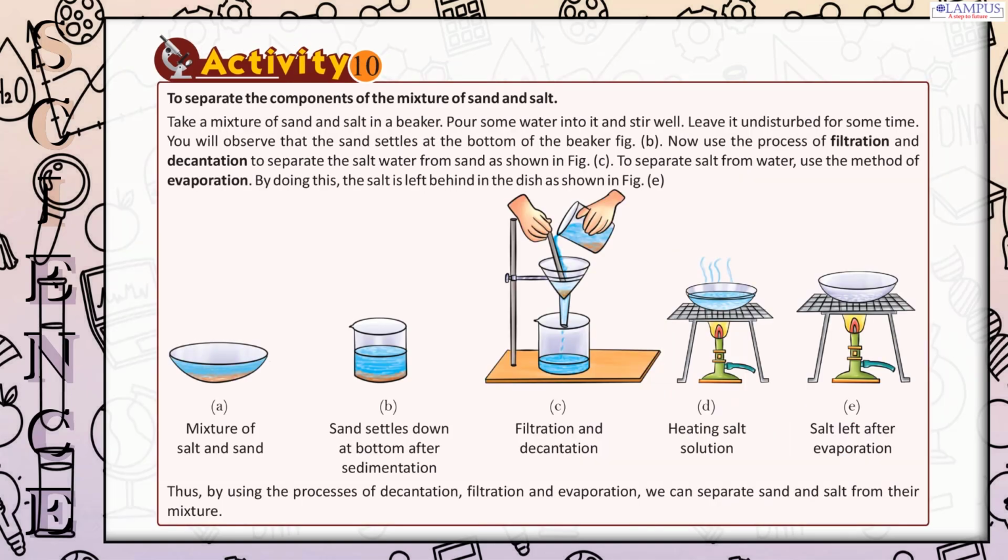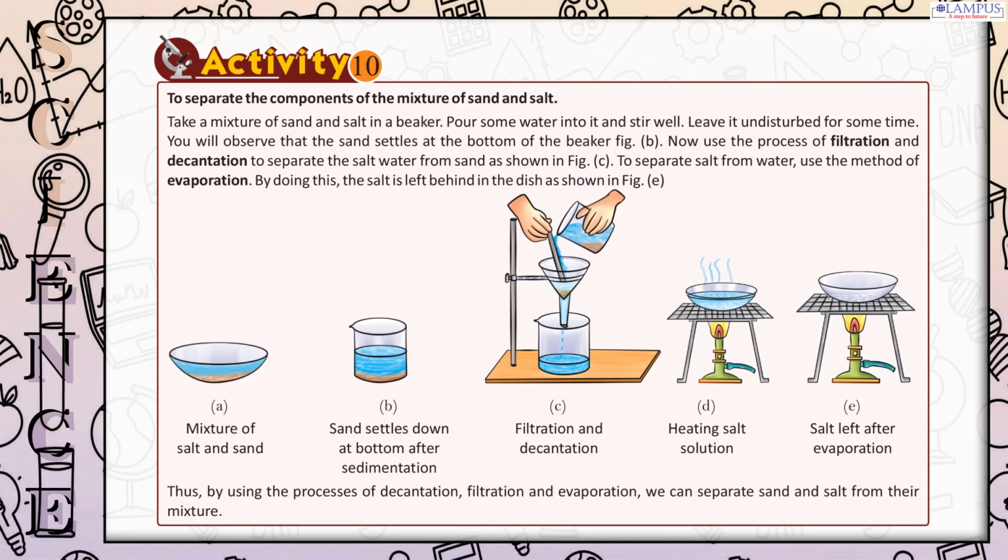Activity 10. To separate the components of the mixture of sand and salt. Take a mixture of sand and salt in a beaker. Pour some water into it and stir well. Leave it undisturbed for some time. You will observe that the sand settles at the bottom of the beaker.